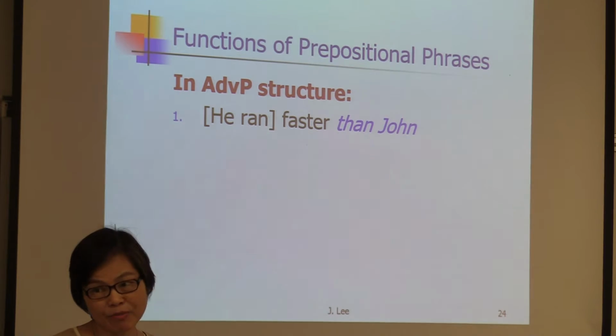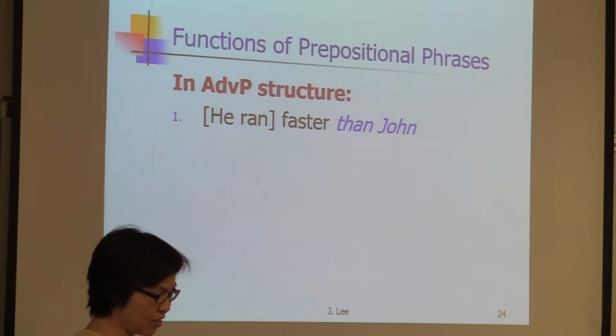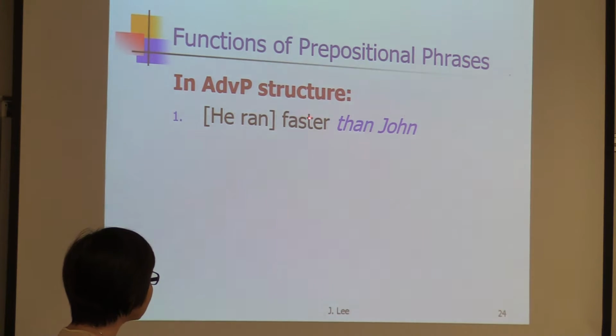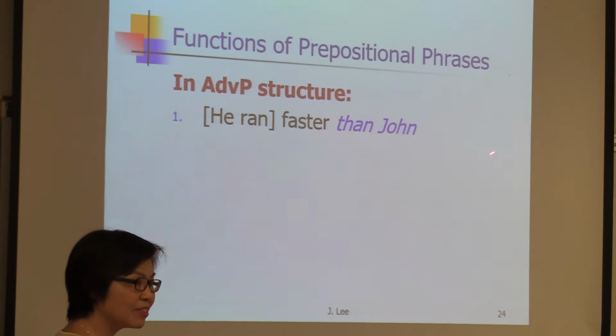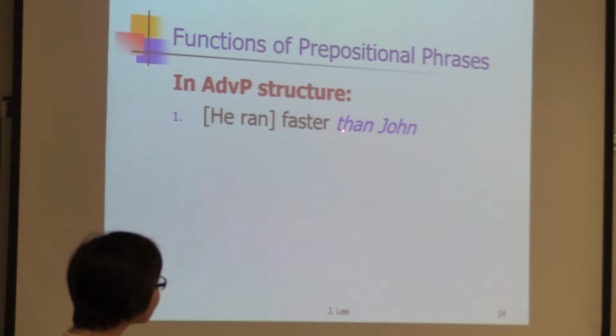Then how about in an adverb phrase? He ran faster than John. Faster than John is an adverb phrase. The head is faster. So what's that? Post modifier. Then here is also a preposition.